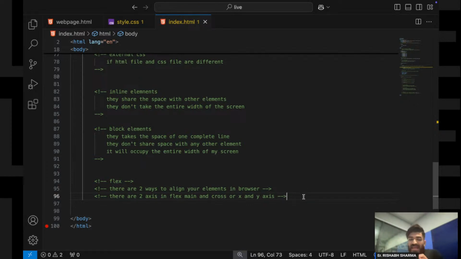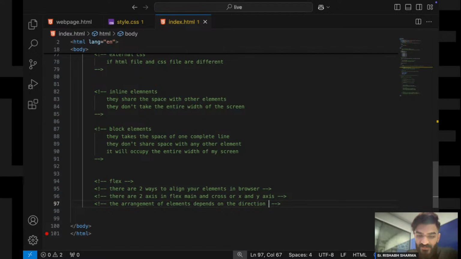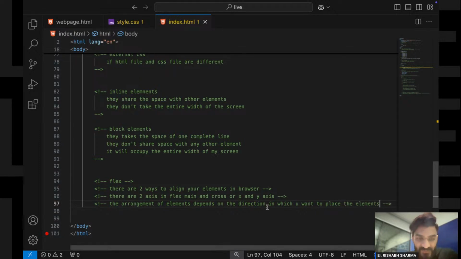Now the arrangement of elements depends on the direction in which you want to place the elements, or I can say the axis, main and cross axis. So now try to understand this very clearly.